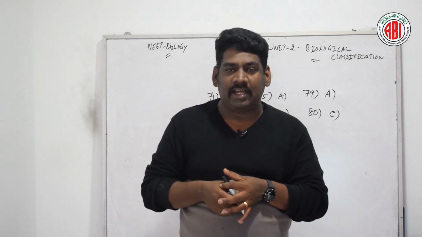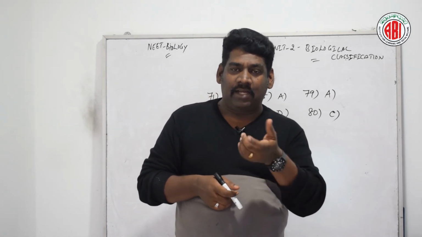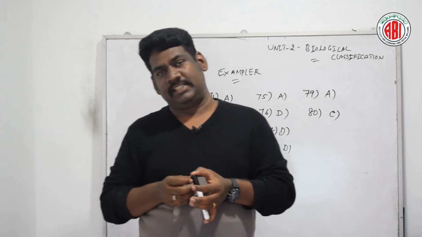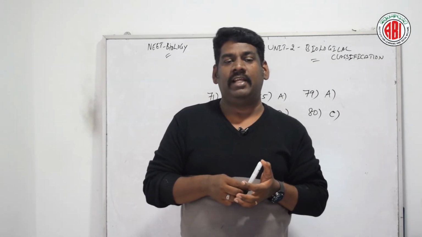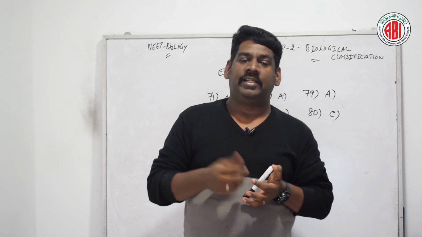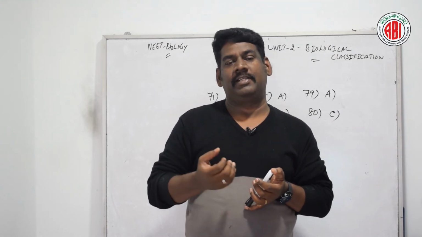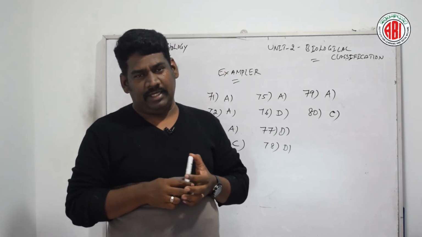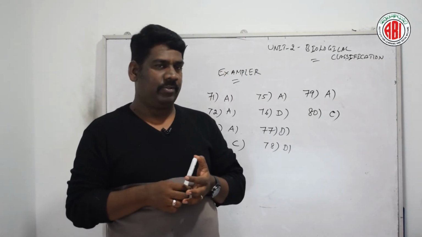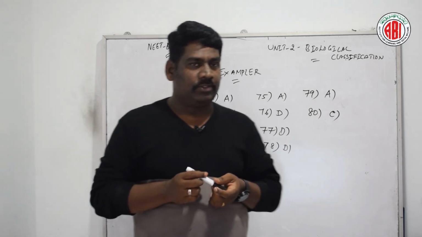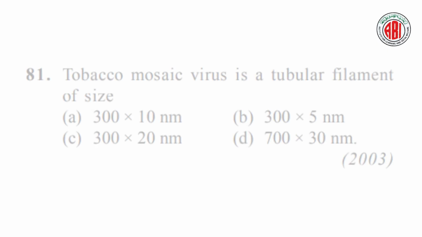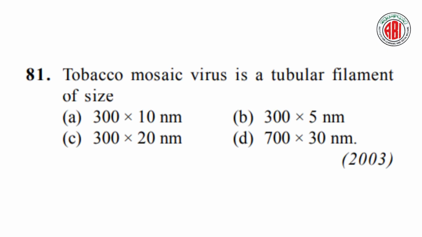They lack cell division and enzymes for protein synthesis. They do not have cell organelles like mitochondria, Golgi complex, lysosomes, ribosomes, endoplasmic reticulum, etc. So, the right answer for this question number 80 is option C. Now, let us talk about the next question.